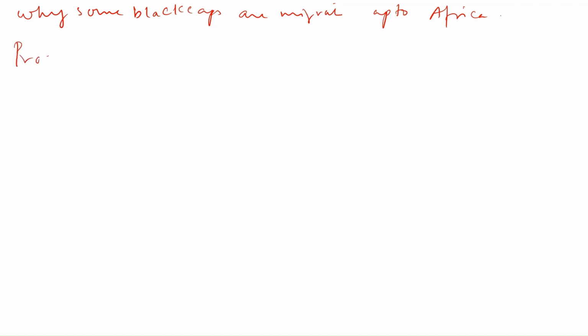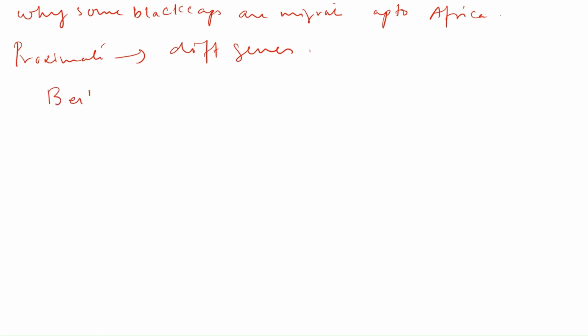Now, the next question is, why are some blackcaps migrating up to Africa? Because to migrate up to Africa, they have to take a different migratory path and have to cross Britain. So why are some blackcaps migrating up to Africa if they can get reproductive success in Britain itself? Now, the proximate cause of this can be that they have different genes. Now we have to prove it. Somebody has to prove it.